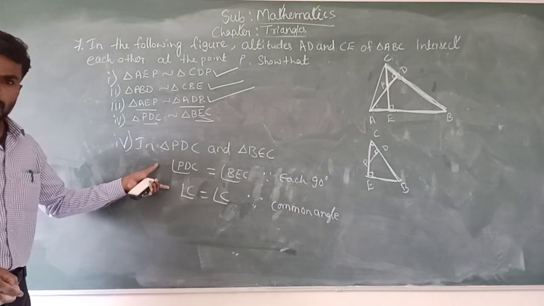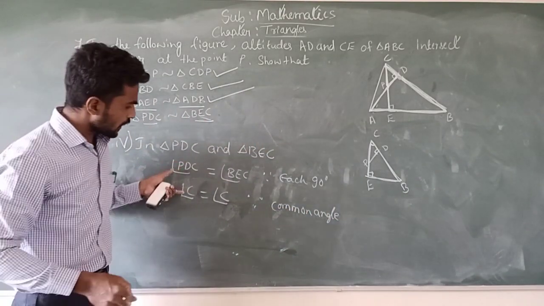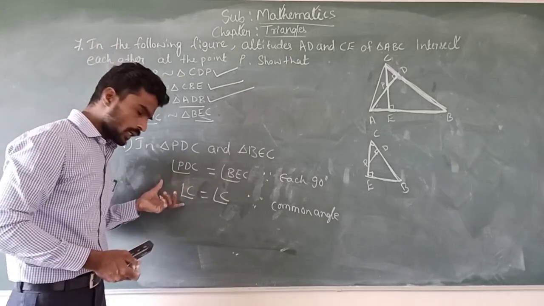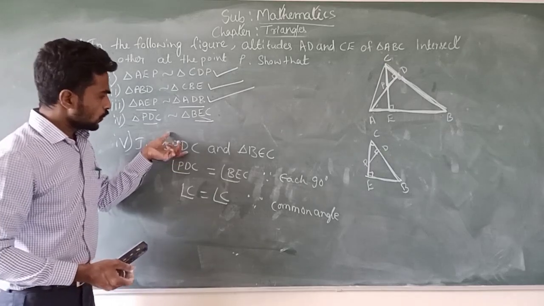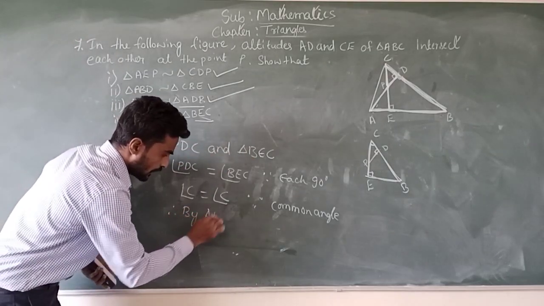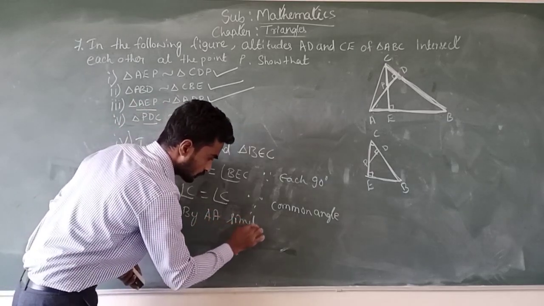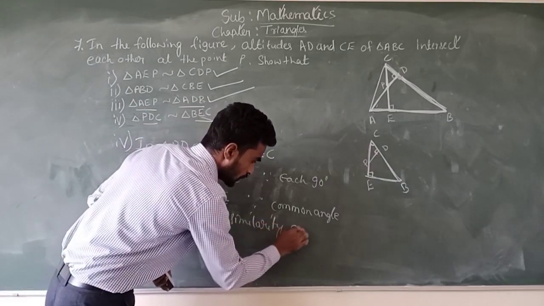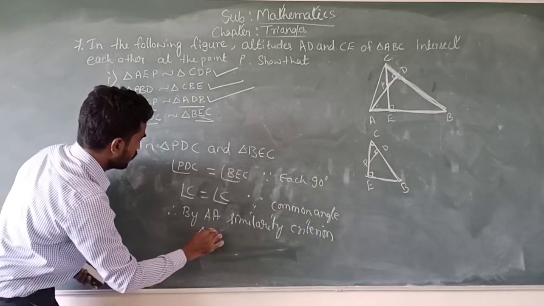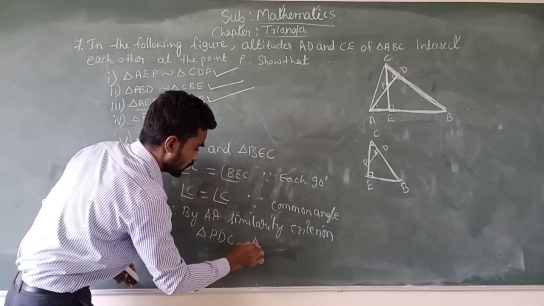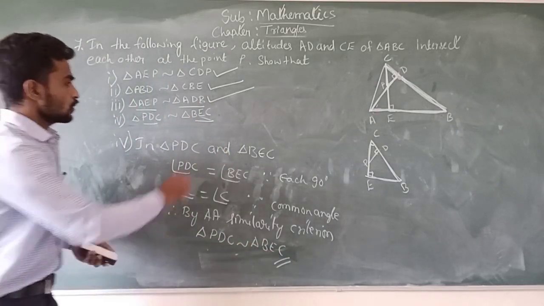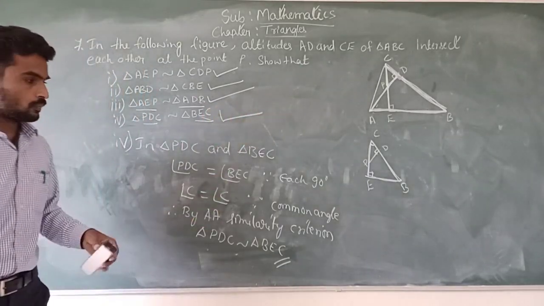If two angles are equal, then by AA similarity criterion we can say that the two triangles are similar. Therefore by AA similarity criterion, triangle PDC is similar to triangle BEC. This completes the solution of sub question 4.